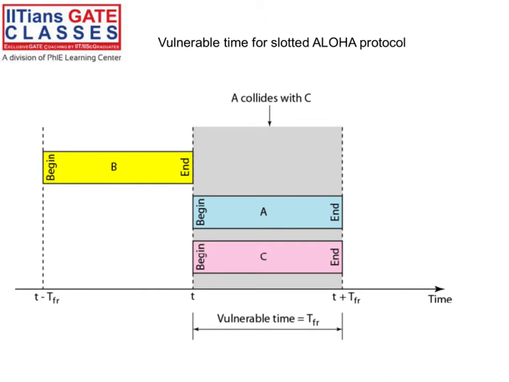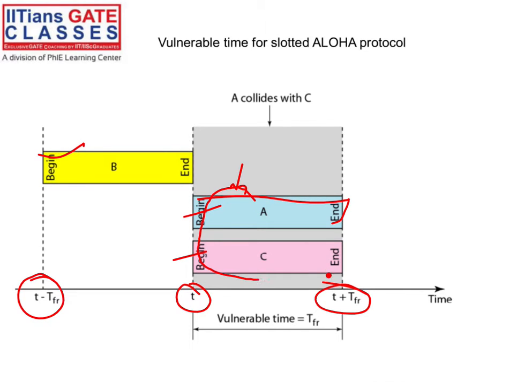Let's say this is your 0, this is your 30, and this is your 60 minutes. At 0, station B sends the frame. At 30 minutes, station A and station C send the frame. Here, this is your collision duration, TF, the vulnerable period.